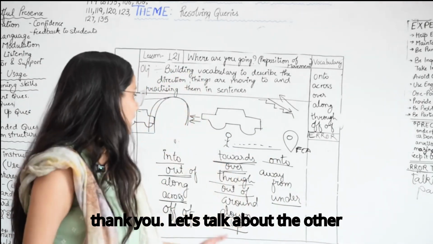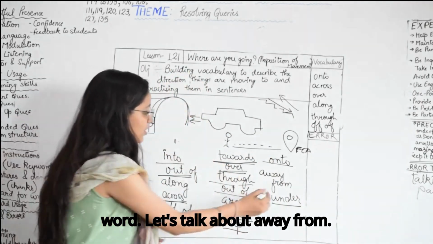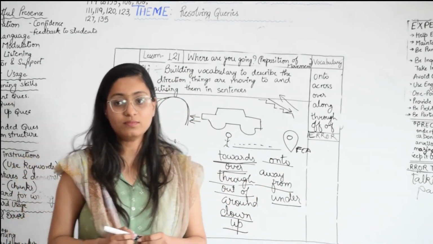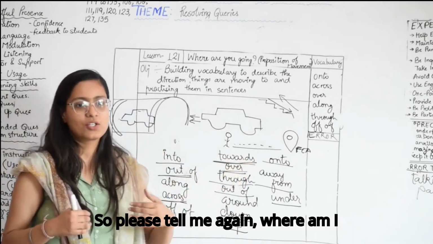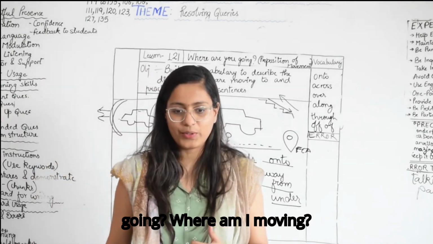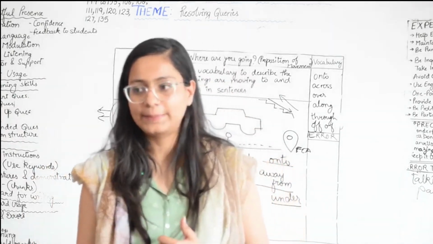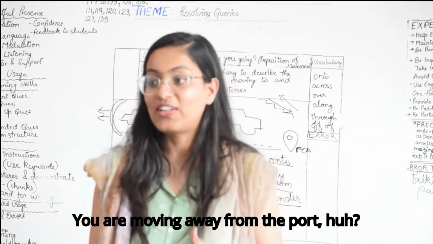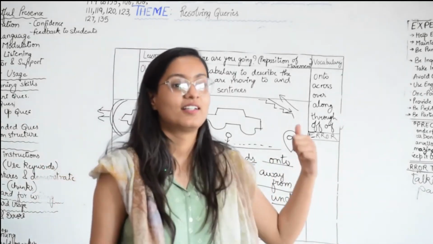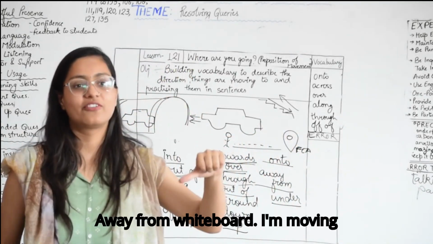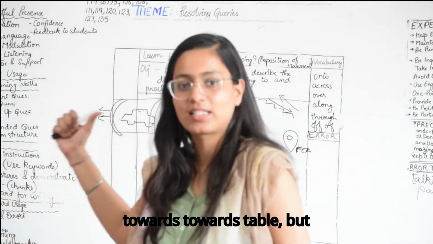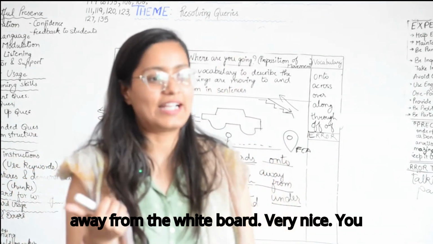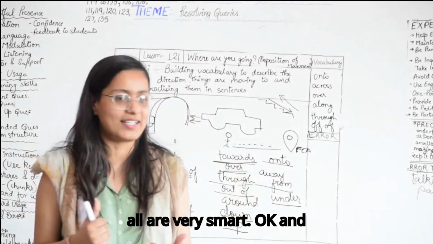Let's talk about the other word. Let's talk about away from. It's the opposite of towards, everyone. So please tell me again, where am I going? Where am I moving? You are moving away from the whiteboard. I am moving towards the table but away from the whiteboard. Very nice. You all are very smart.